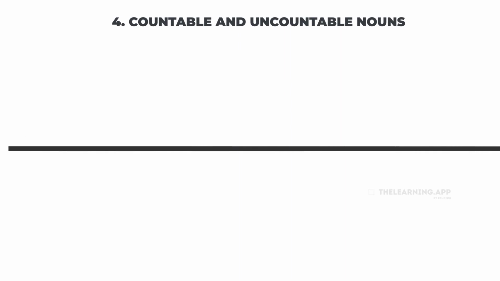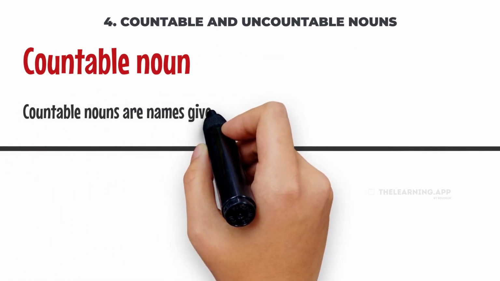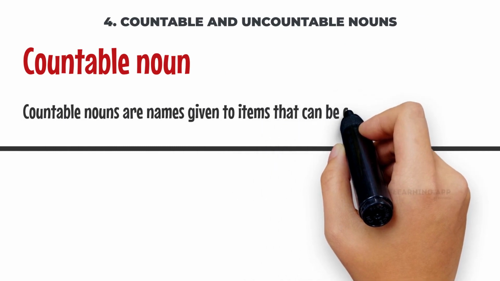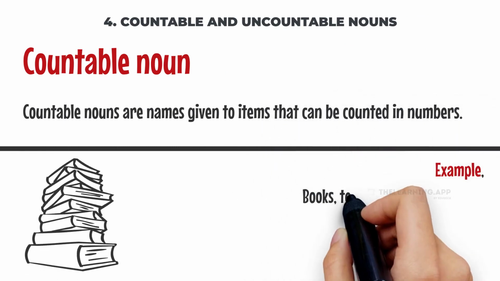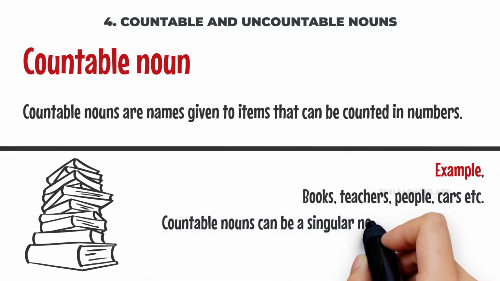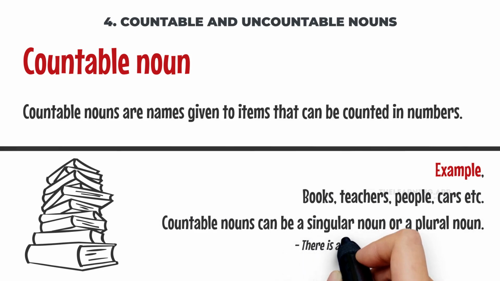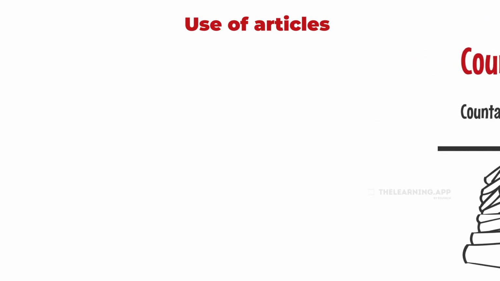Last one is countable and uncountable nouns. Countable nouns are names given to items that can be counted in numbers. Example: books, teachers, people, cars, etc. Countable nouns can be a singular noun or a plural noun. Example: there is a book on that table. Singular noun. There are 10 cars in that row. Plural noun. Use of articles.